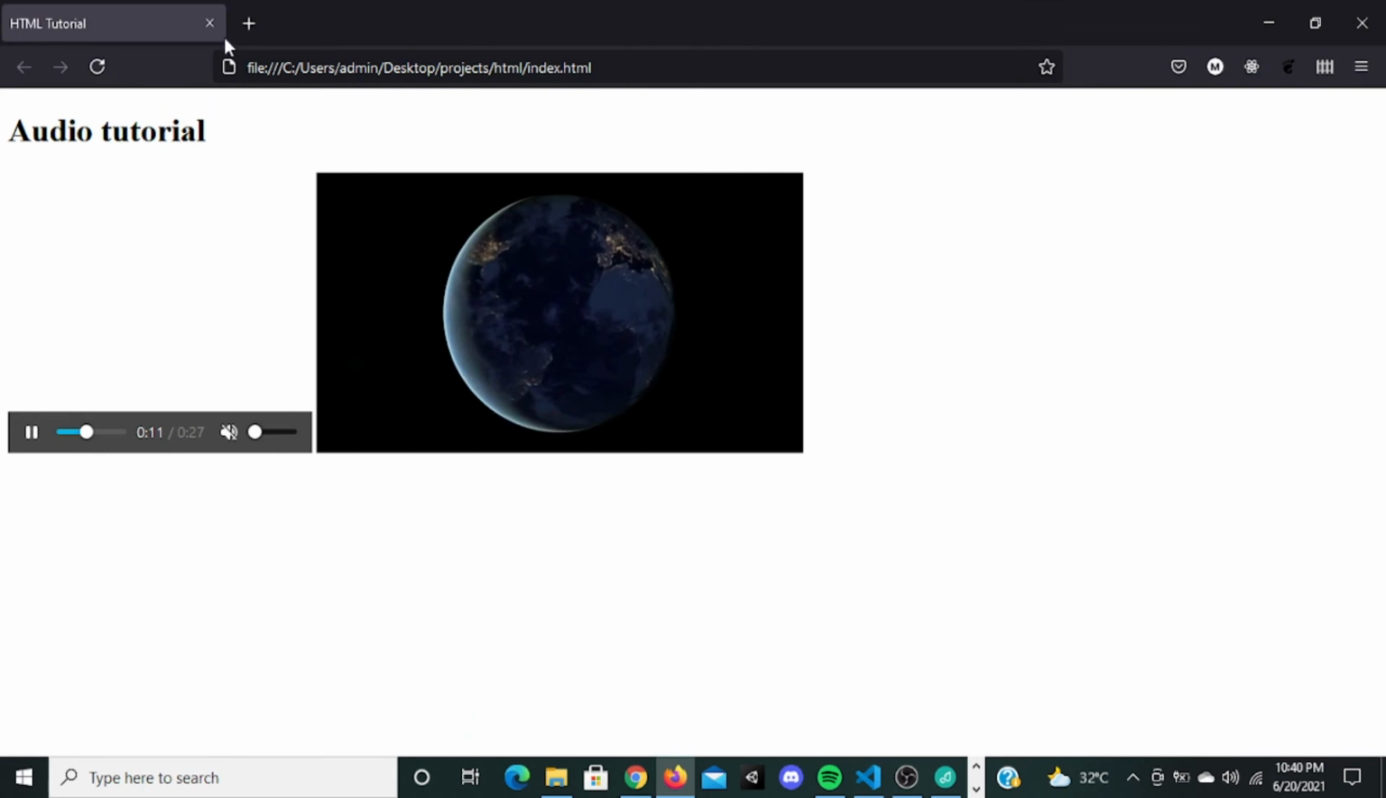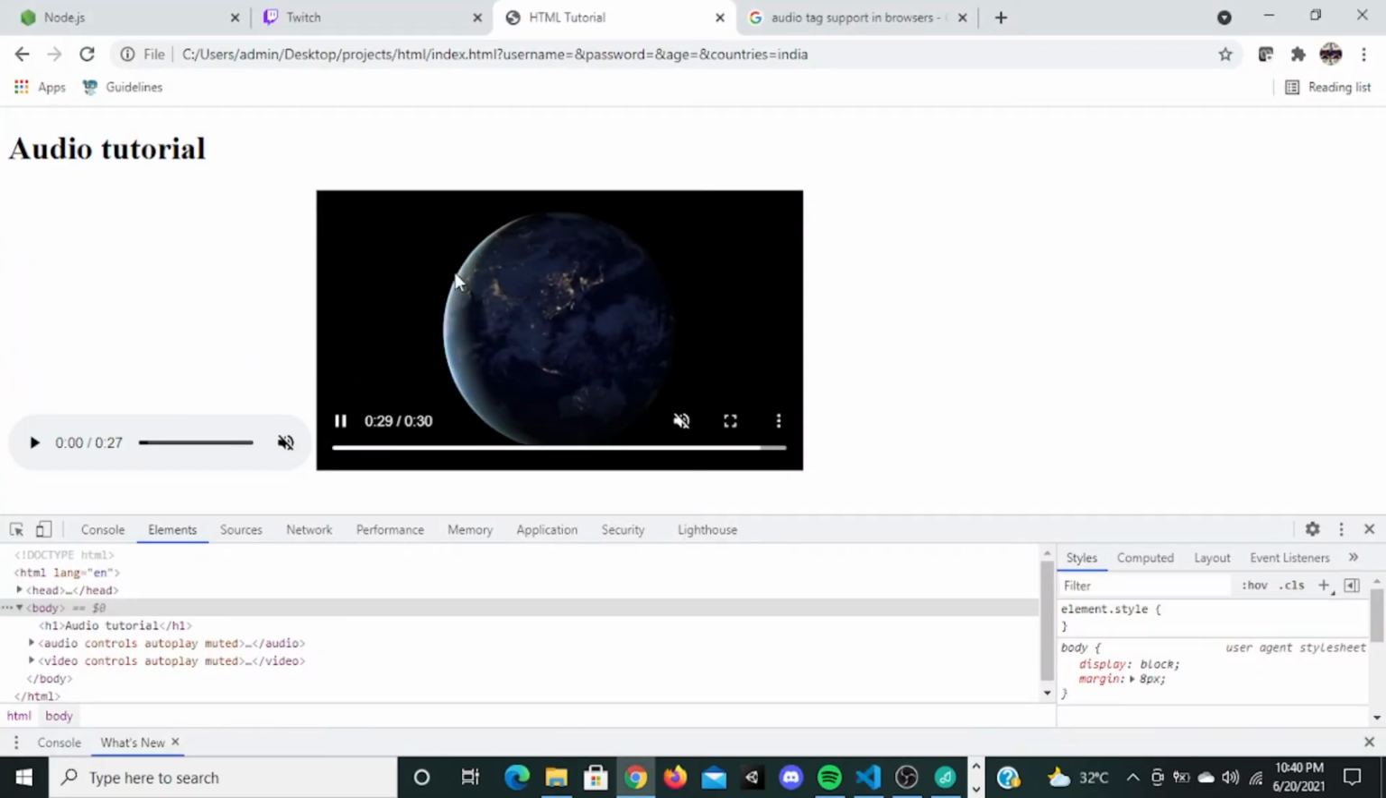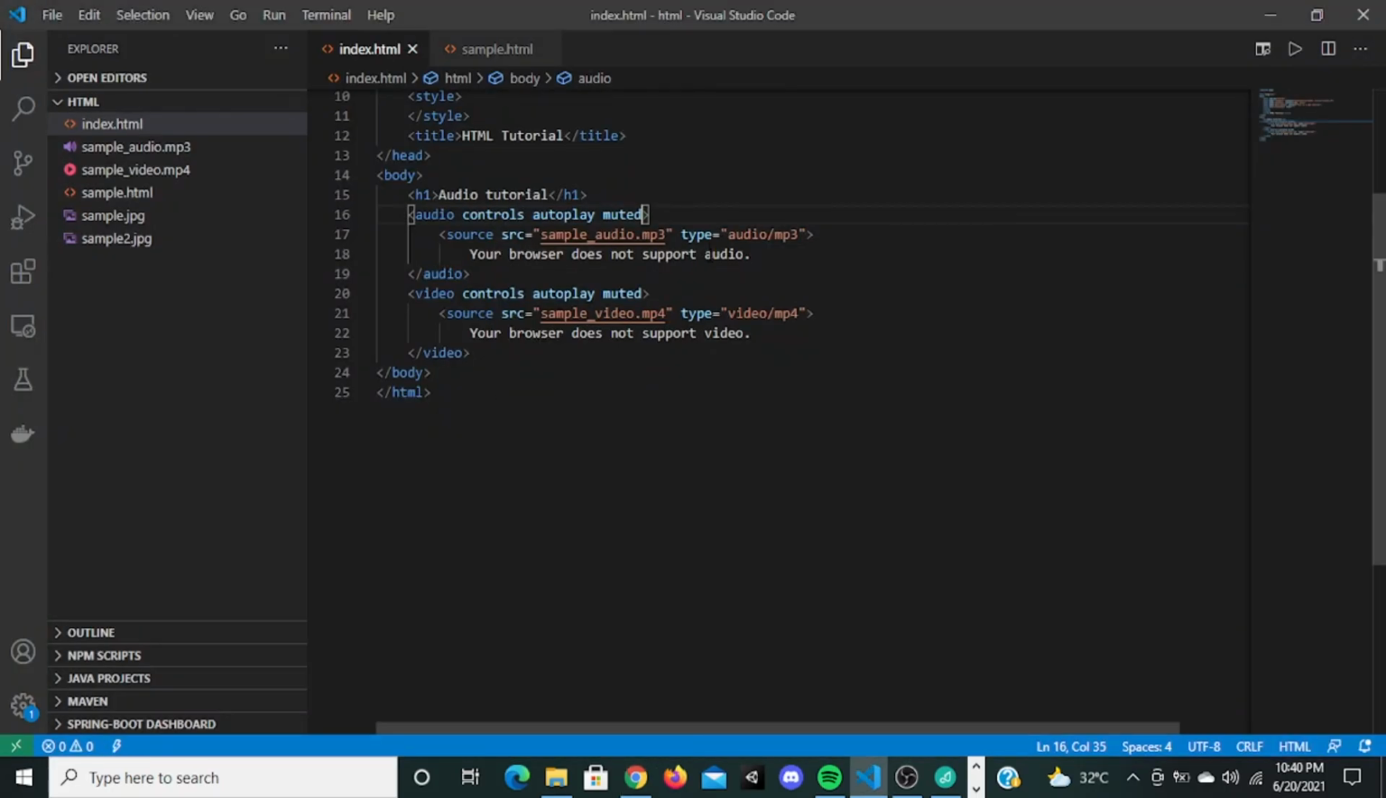So let me close Firefox. Now this is okay. Let me remove all this autoplay and muted. Now all these things that you have to download, you have to download all these things into your system and you have to display it here.